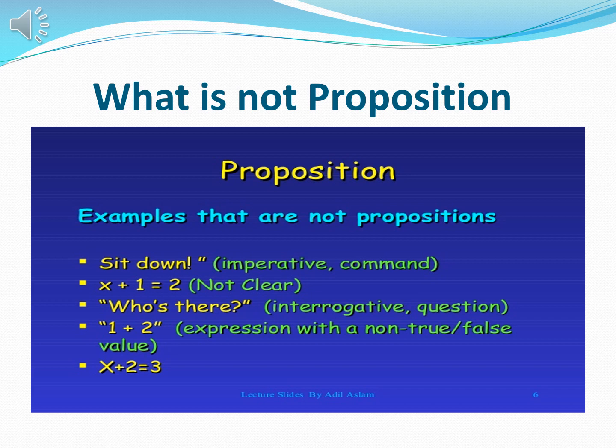Then "1 plus 2" is an expression with a non-true-false value, like "x plus 2 is equal to 3." So if a sentence is imperative or commanding, if it is not clear or specific, or if it is interrogative or an expression with a non-true-false value, those are the characteristics of a non-proposition.